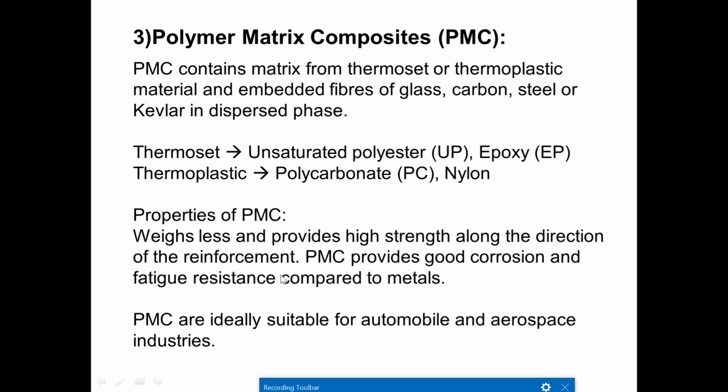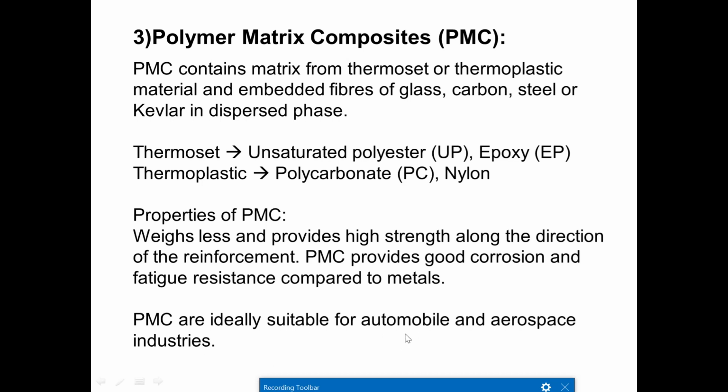Properties of PMC are that the weight is very less and it provides high strength along the direction of reinforcement. This is very important: along the direction of the reinforcement, we are going to have higher strength. So whenever we need a longitudinal reinforcement alignment, we can do it, or a transverse way of reinforcing the material can also be achieved by this PMC.